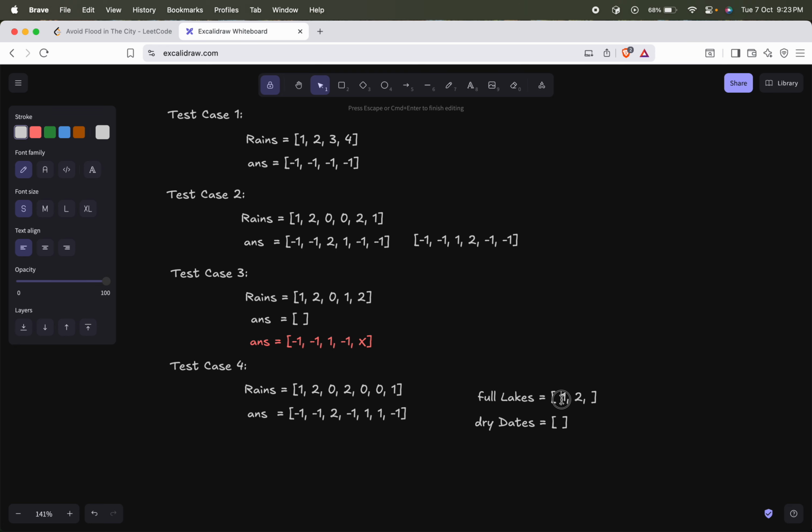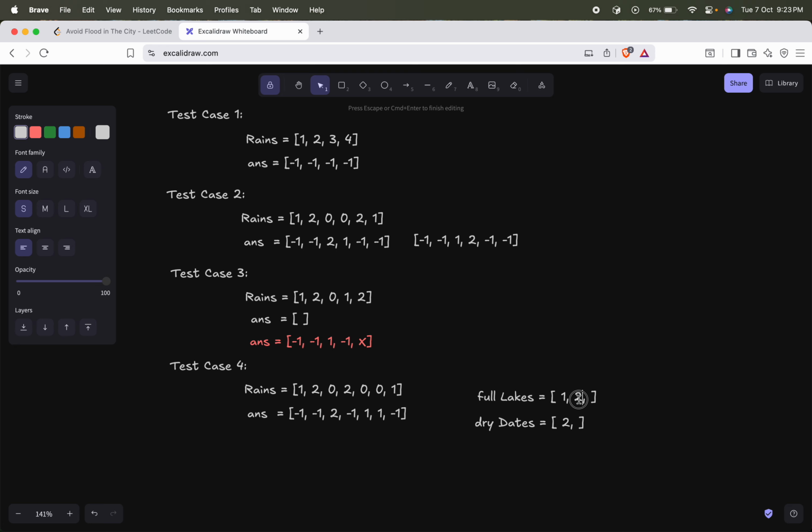Instead of drying one of my full lakes, I will keep track of the index of my dry days. Now 2 has arrived. Since 2 was already part of full lakes, I cannot straight away fill this lake. I should first see whether I can dry this lake or not.